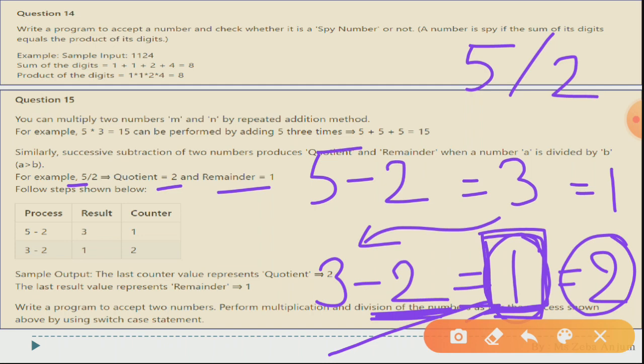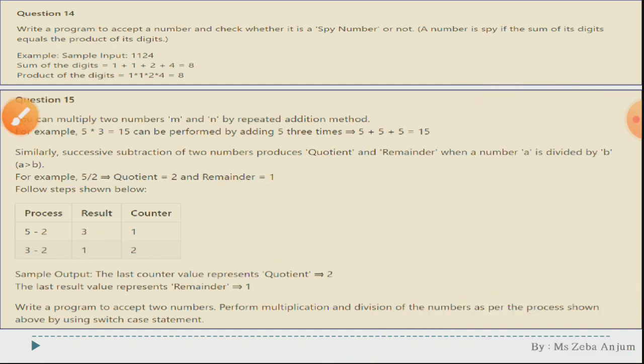So with the help of this addition as well as this subtraction, we are going to perform this multiplication as well as division operation. Okay, now see at the very bottom, write a program to accept two numbers. Okay, perform multiplication and division of the number as per the process shown above by using switch case statement. So we are going to use switch case over here. Basically two cases we are going to make, one for multiplication, one for division, and the last one is basically your default one.